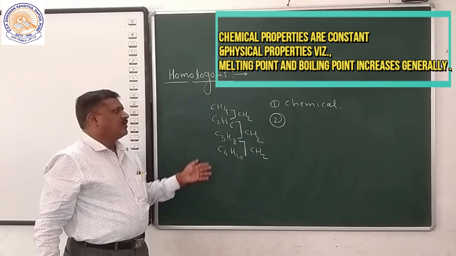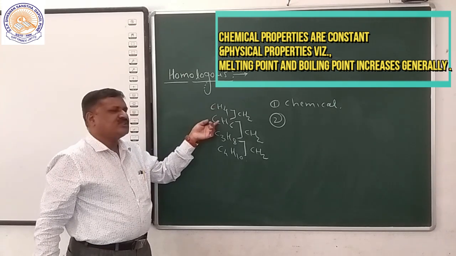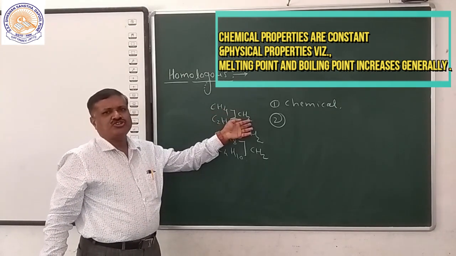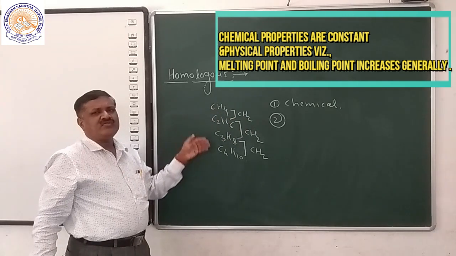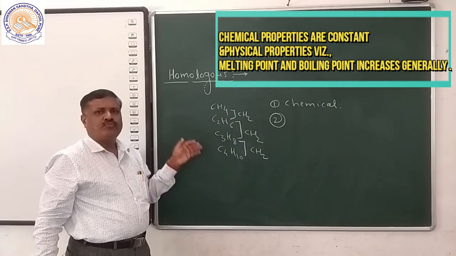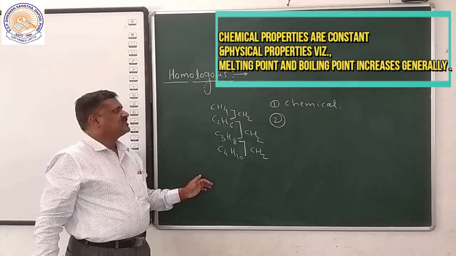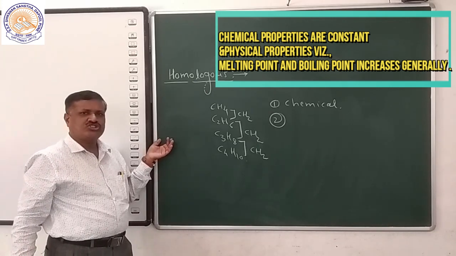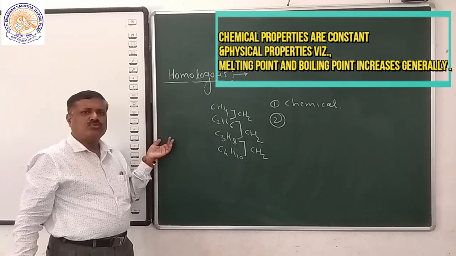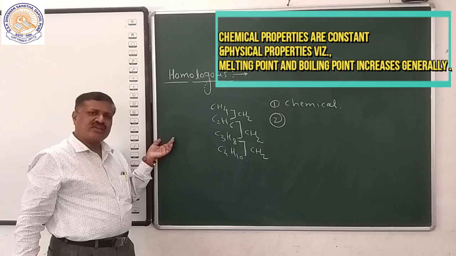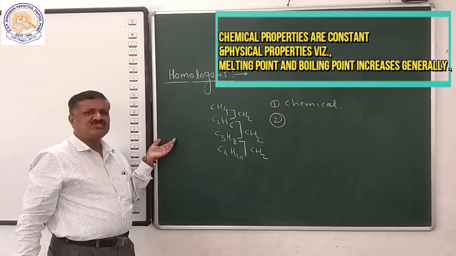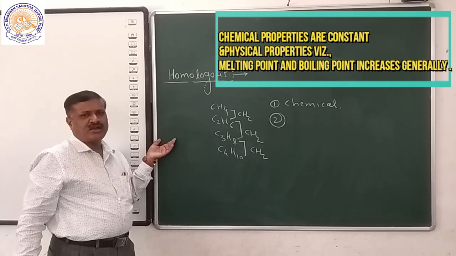Next, neighboring compounds differ by CH2, having the same functional group. By atomic weight, the difference is 14. This is called a homologous series. A question may be asked: write a short note on homologous series. So initially we can write it this way. Homologous series is due to the versatile nature of carbon.